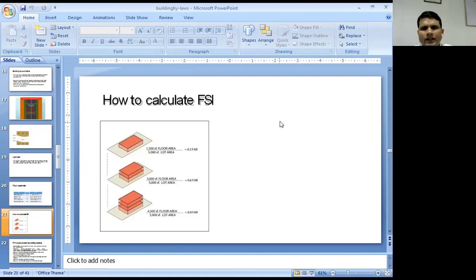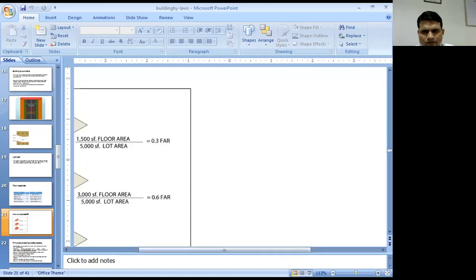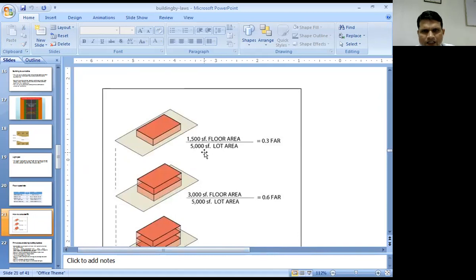How can we calculate FSI? From this diagram, you can easily understand how we calculate the FSI or FAR. Suppose in the first example, you can see that the plot area is 5,000 square feet and the constructed area on the first floor is 1,500. So here FAR is 0.3. FAR and FSI are the same.